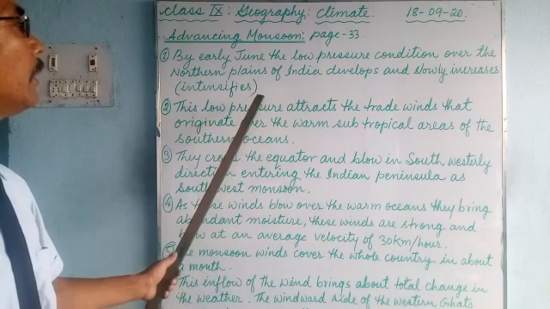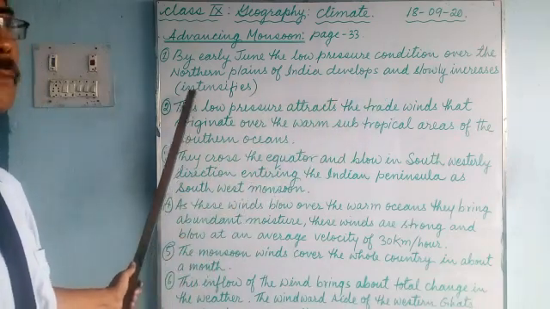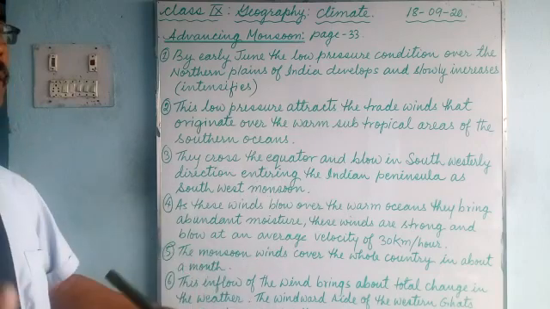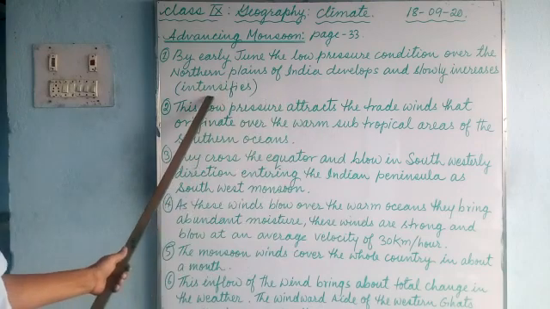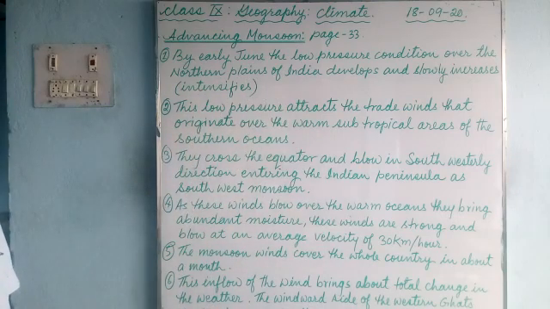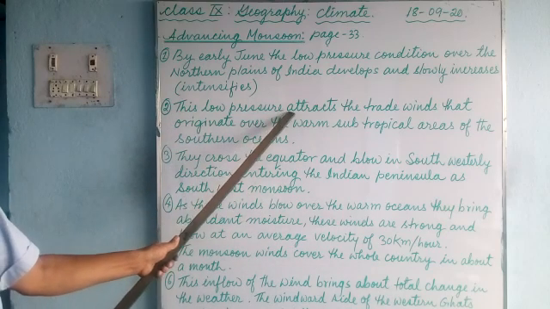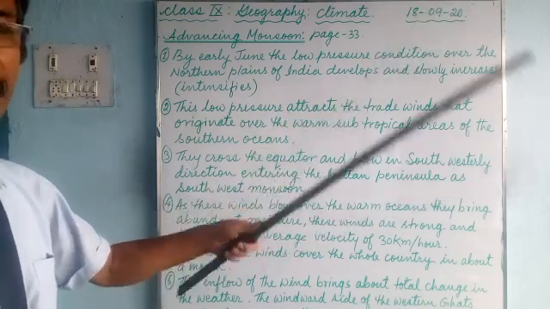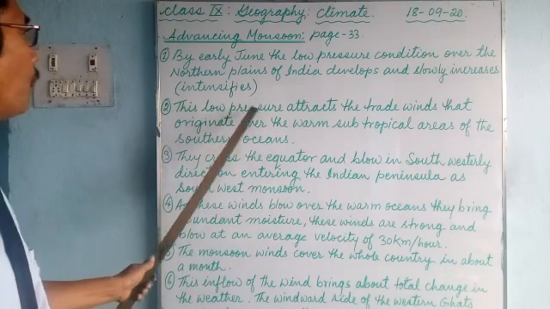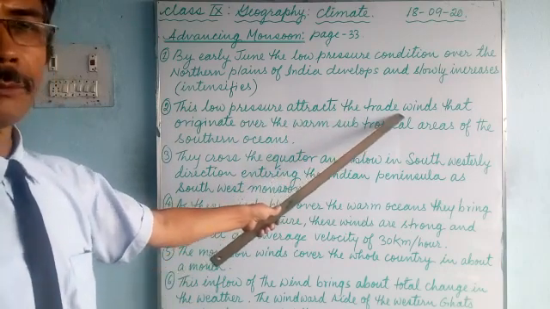So here the low pressure develops and slowly intensifies. Intensify means increases. More and more low pressure is created. So this will attract the trade winds, the southwest trade winds. So this low pressure area, the northern India as well as the central part of Asia, attracts the trade winds from the south.